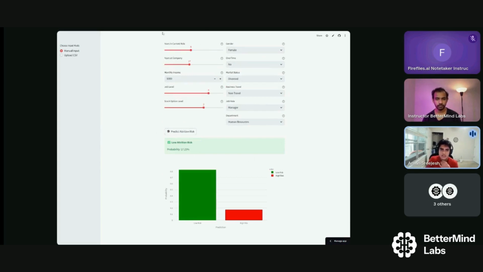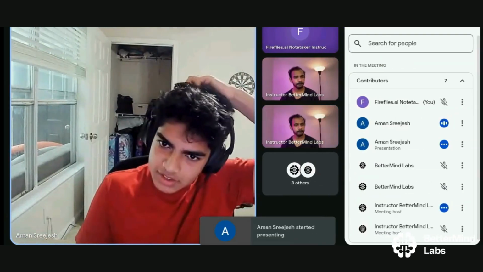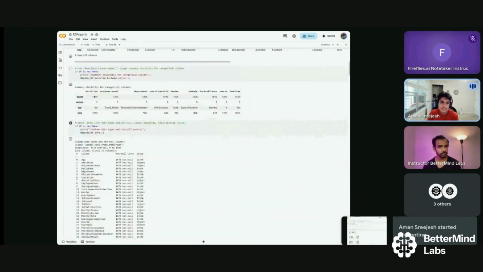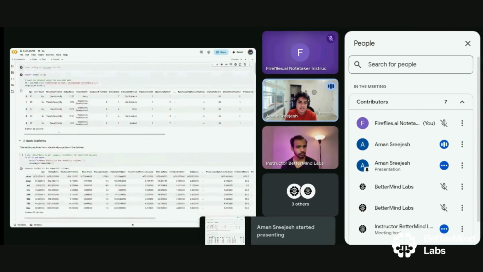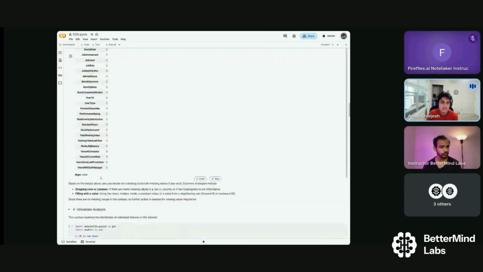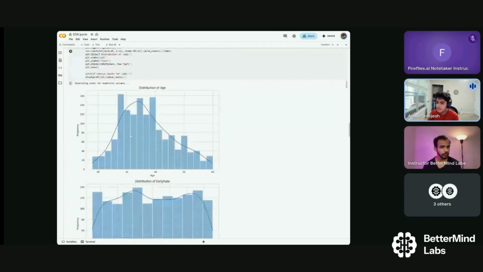And I also wanted to show you my files. Okay. So yeah, I'll start out with the EDA because I feel like that's the first thing. So I did the standard EDA analysis. So the basic statistics, I checked null values, and then I cleaned up the data, no null values. And then the first thing I did was univariate analysis.